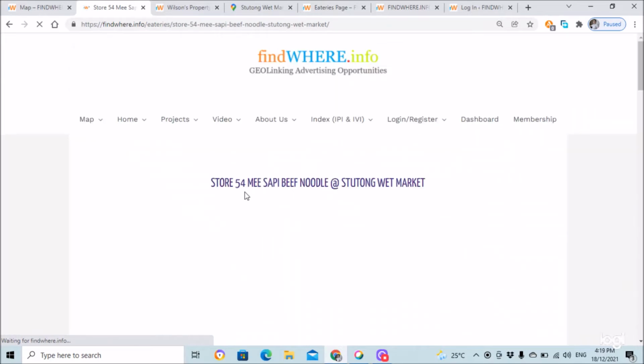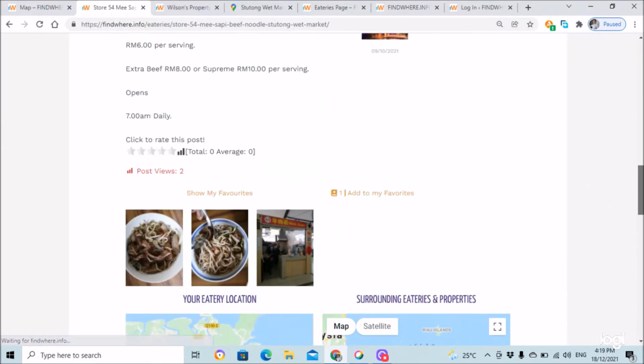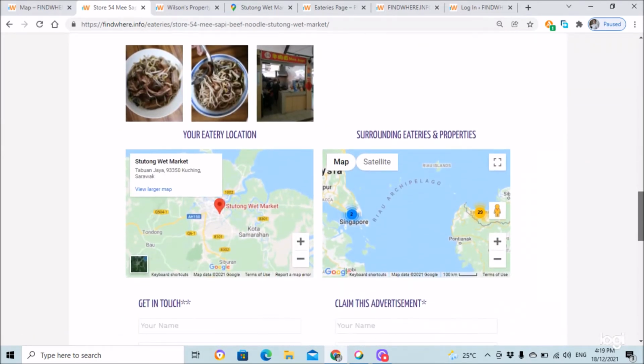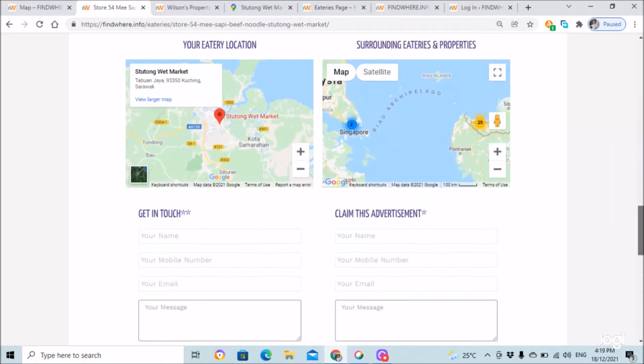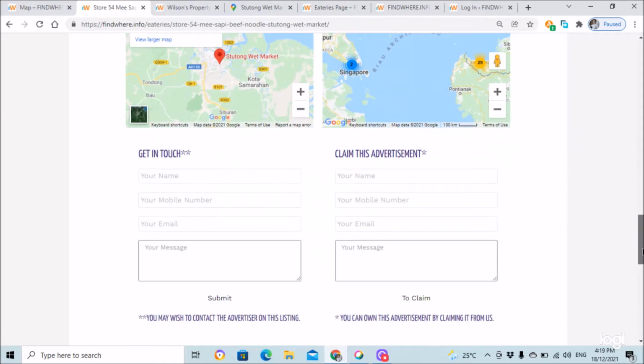In this case, it is a mee sapi beef noodle advertisement, and this advertisement seems to have gathered patronage, and now you are the owner of this restaurant or eatery, and you want to claim ownership of this particular advertisement.